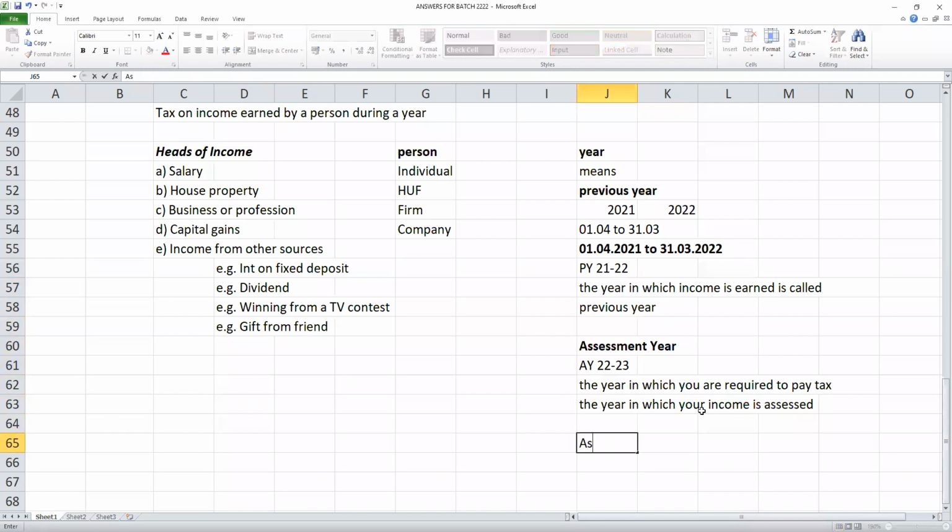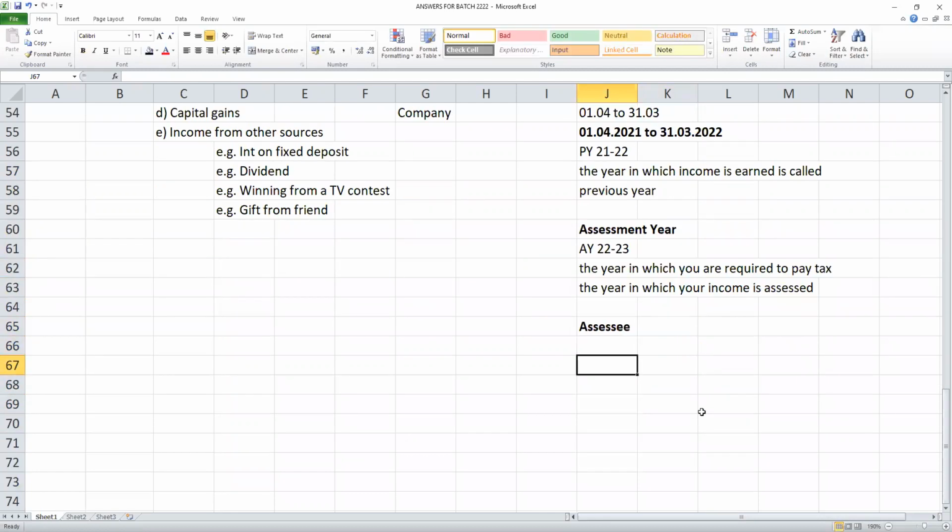And you are called the assessee. Your income is assessed by the income tax department officer, called the assessing officer, AO for short. The assessing officer can be an income tax officer, an assistant commissioner, a deputy commissioner, or a joint commissioner of income tax. All these are assessing officers, and they will be assessing your income.